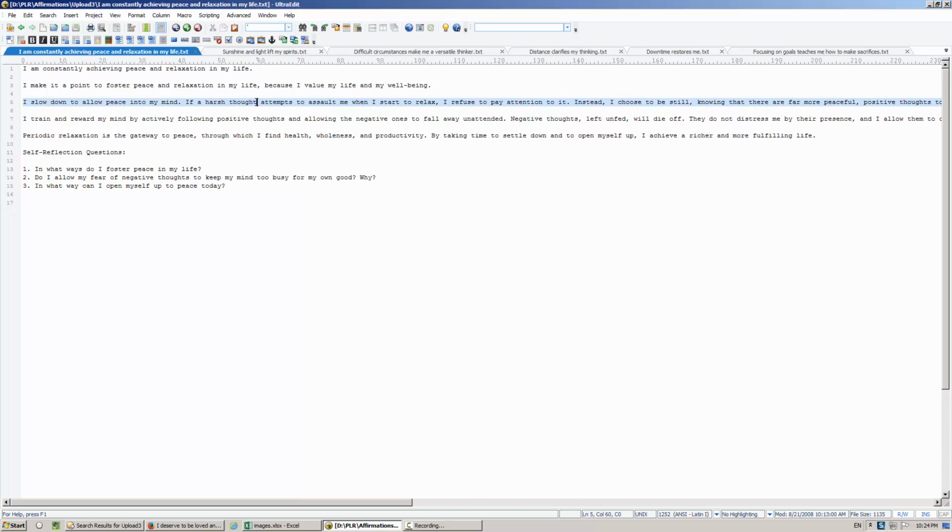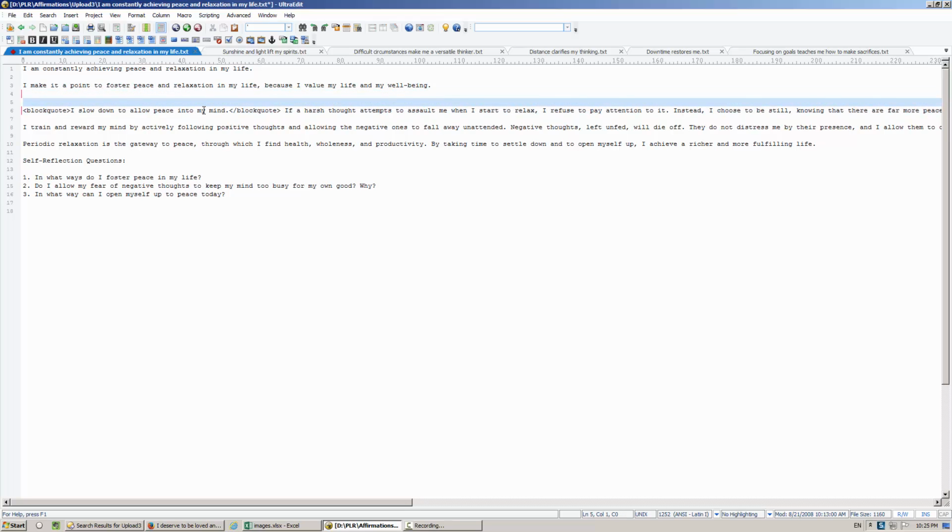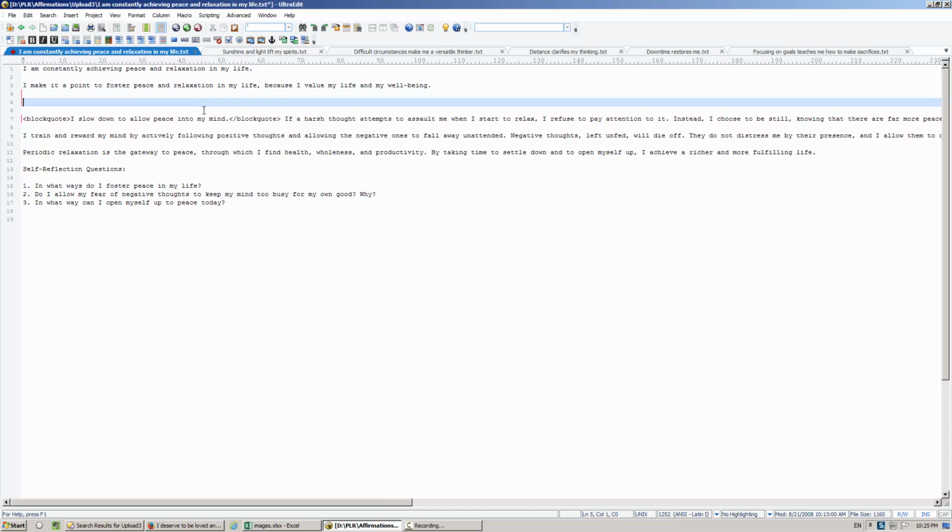Through each one of these, I'm going to identify something quote-worthy, highlight it, and then quote it. Like this might make a good quote. So I highlight it, and then using the shortcut codes in Ultra Edit, I'll wrap it in a block quote. I'll insert an image right here, but I'll do that in a moment.